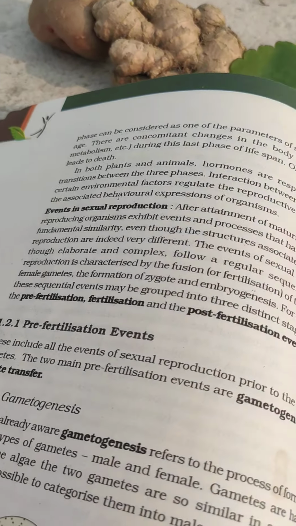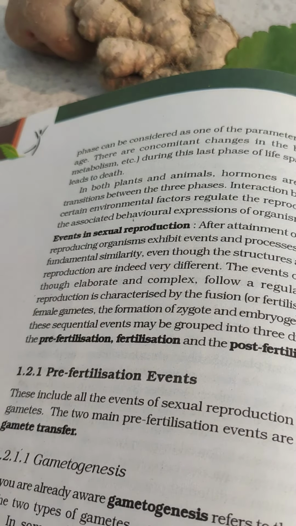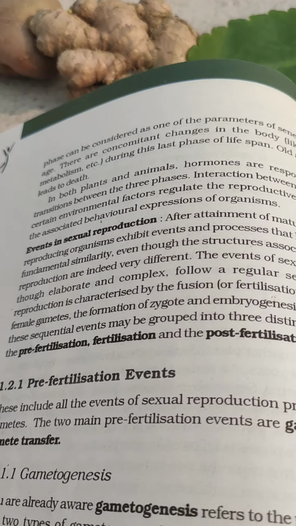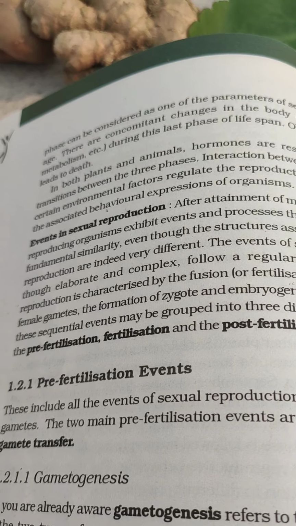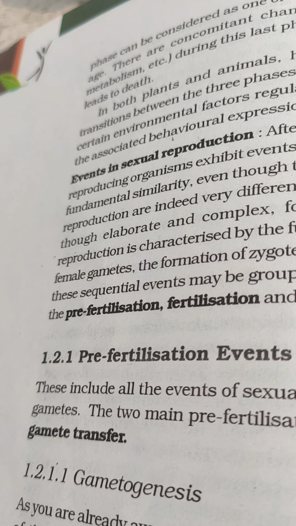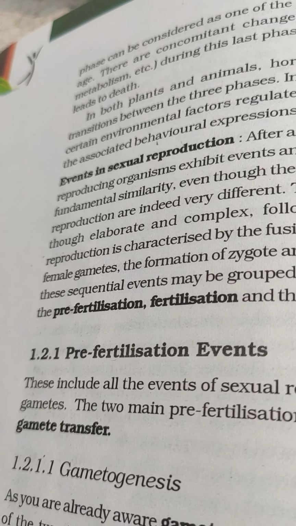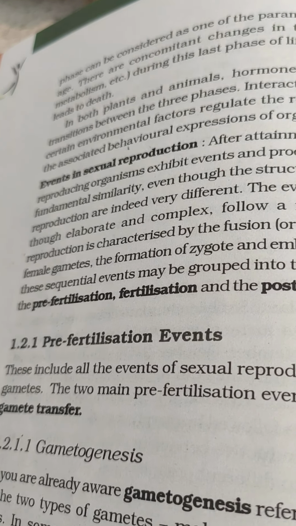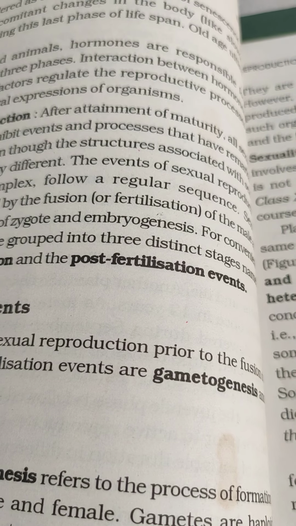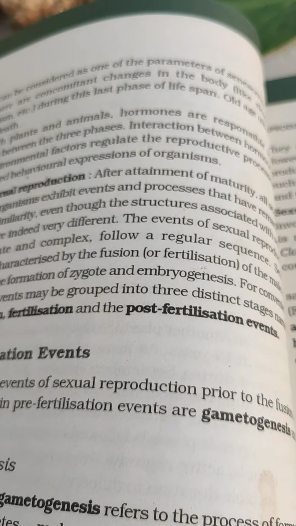Now, before we move on to the details of sexual reproduction, one must know how we can classify the phases of sexual reproduction. At first it will definitely be gamete formation. So what are gametes meant for? They are meant for fertilization to form the zygote, and from the zygote finally the embryo and the organism will develop, isn't it?